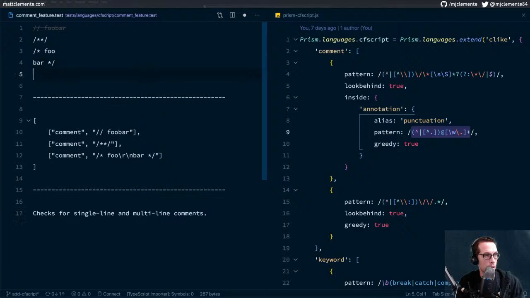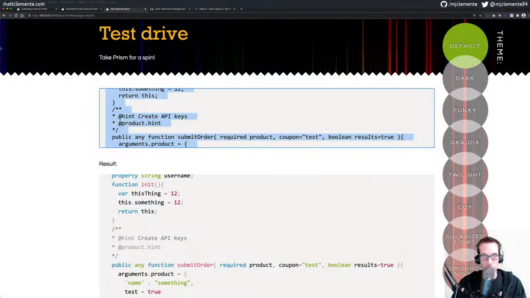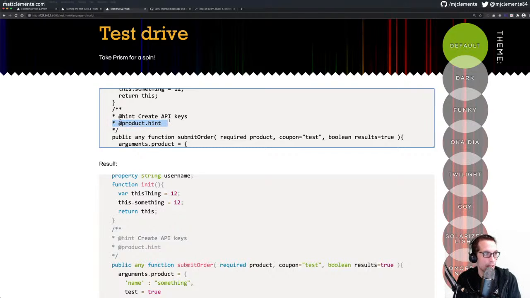So let's grab our test drive in here. And well, so this is really, is this an annotation test or a comment test? Because that's not a comment there, that's an annotation.